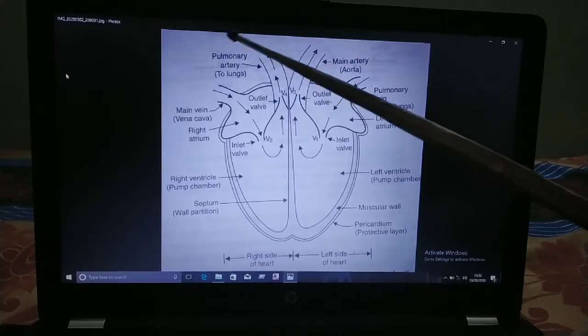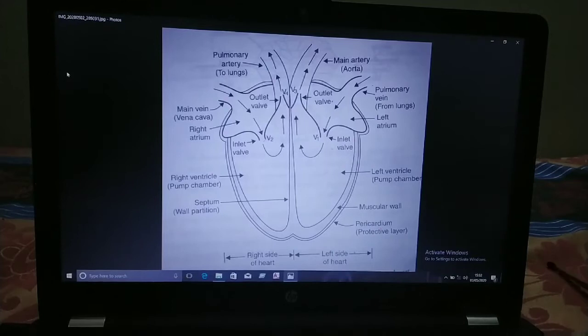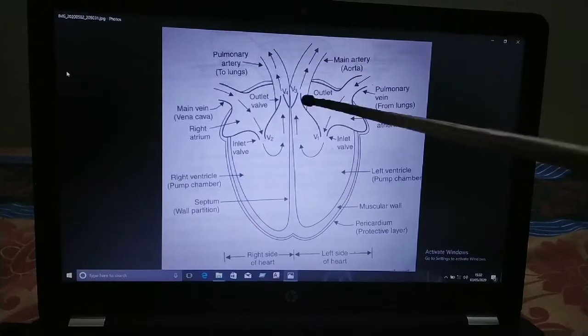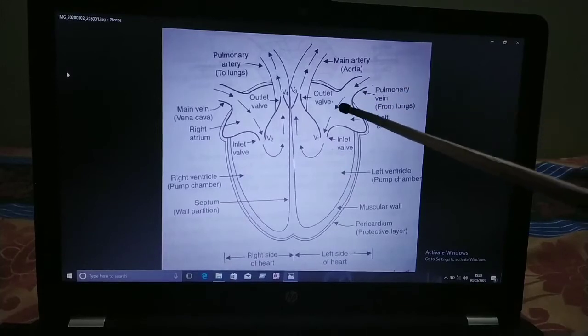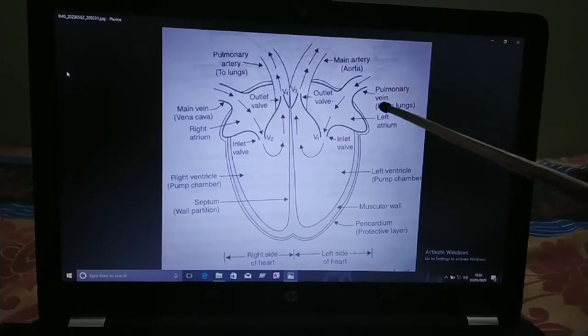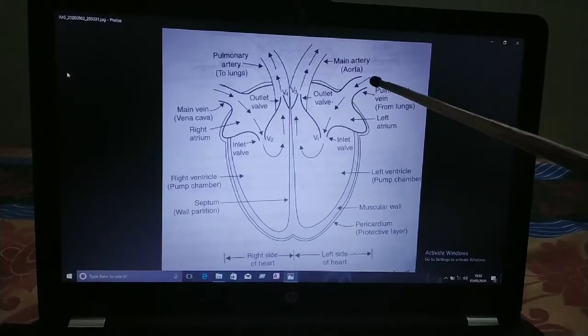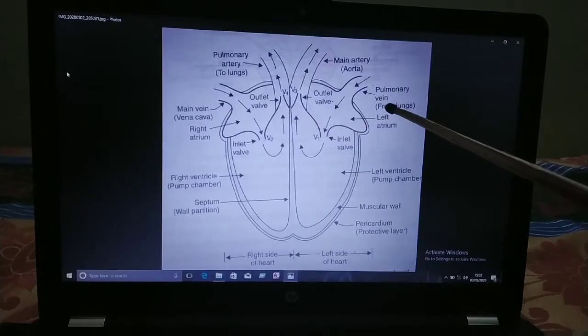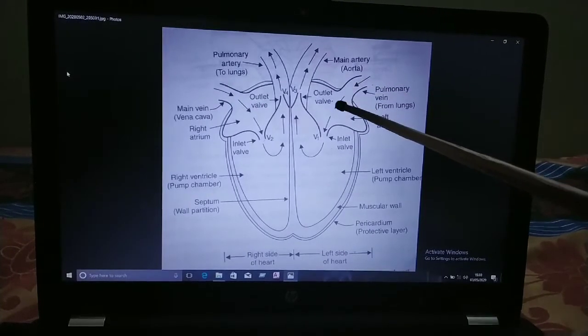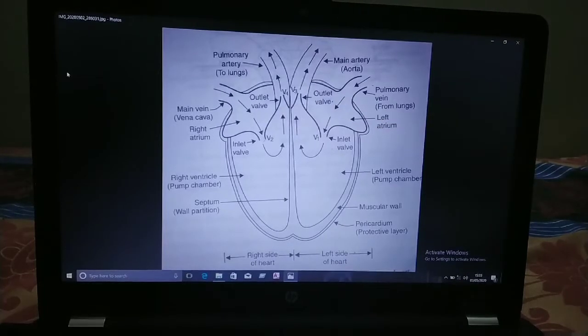When this blood becomes pure in the lungs, whatever carbon dioxide is released outside, and oxygen makes the blood pure. Then it is brought back to the heart by the pulmonary vein. So the lungs bring pure blood to the heart by the pulmonary vein, and it enters into the left atrium. So this is a continuous process.